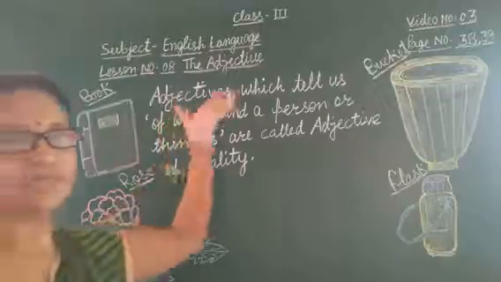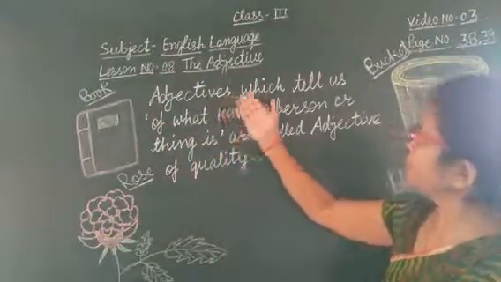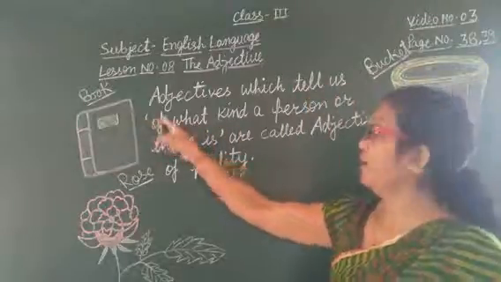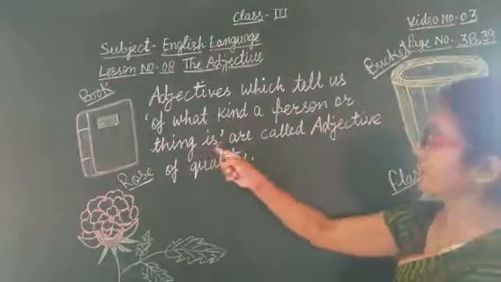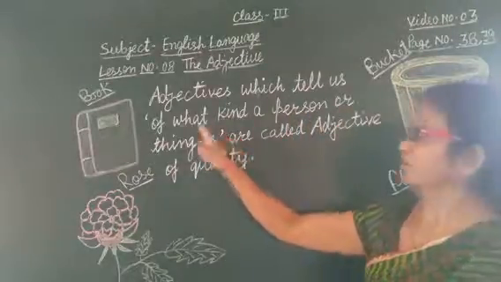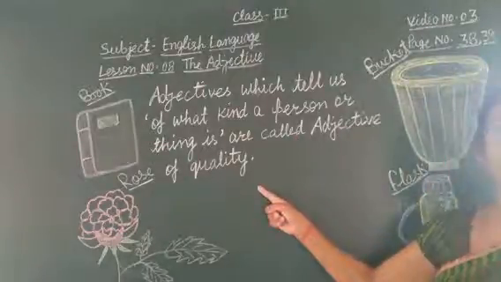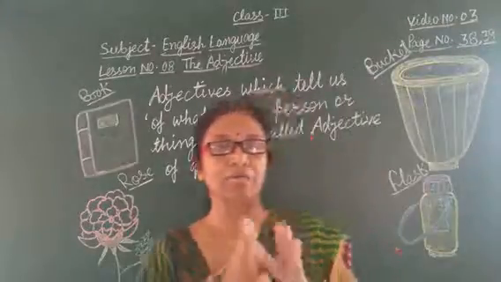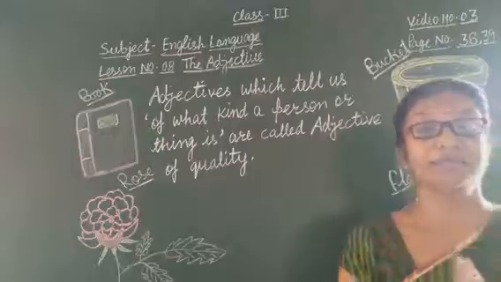I hope that you all are clear with this. Adjectives which tell us of what kind a person or thing is, inverted comma close, are called adjective of quality. And in this video, we will learn about the adjective of quantity.